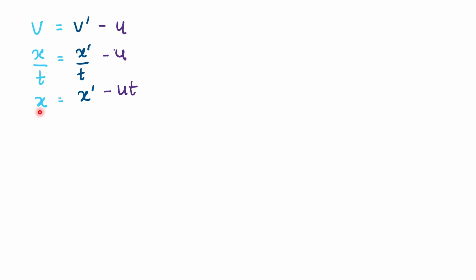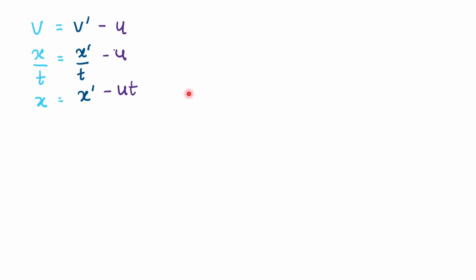Notice here that x is the distance traveled by an object as measured by one observer, while x prime is the distance traveled by the same object as measured by the second observer. However, time here is treated as an absolute quantity, right? And I will justify that later, and we will see how that idea is abandoned later on as well.